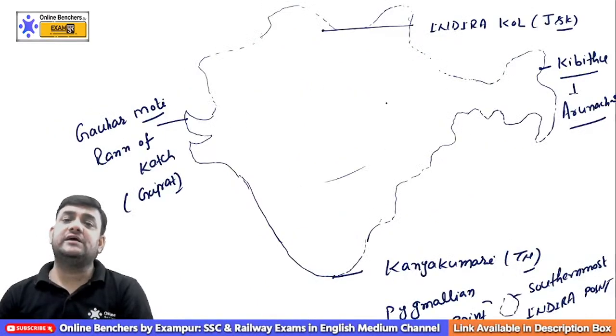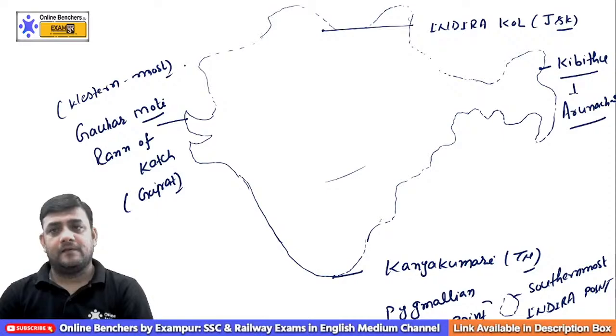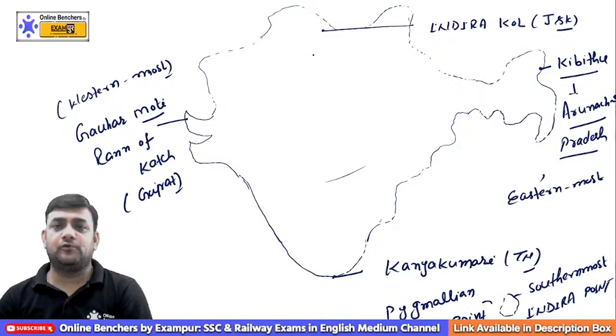When it comes to the extents of India, Goharmoti is the westernmost. Then what about Kibithu? It is in Arunachal Pradesh. This is the easternmost. Indira Col is supposed to be the northernmost.